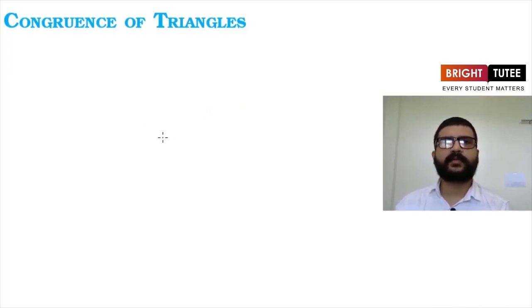Now we are going to talk about congruence of triangles. The same is the case for triangles also. Two triangles are congruent if they are copies of each other. That is, when superposed, one triangle is going to cover the second one completely and exactly. Or that is, they both are going to cover each other completely and exactly. It means they are copies of each other.